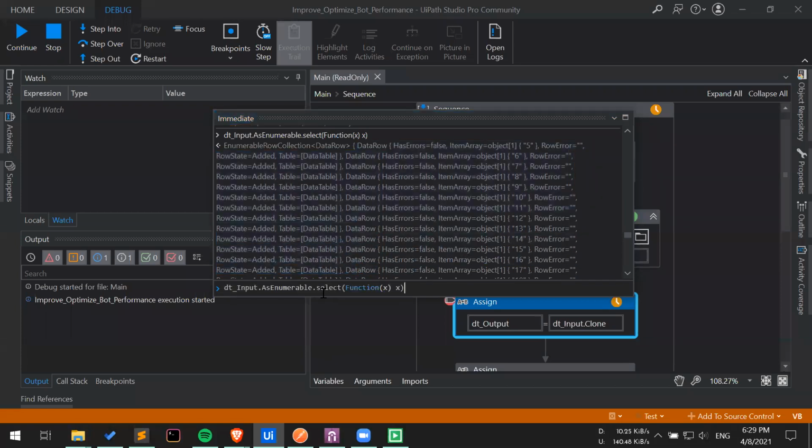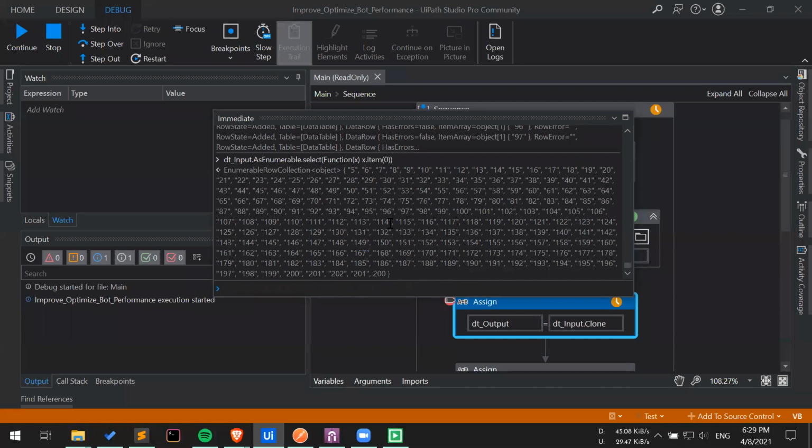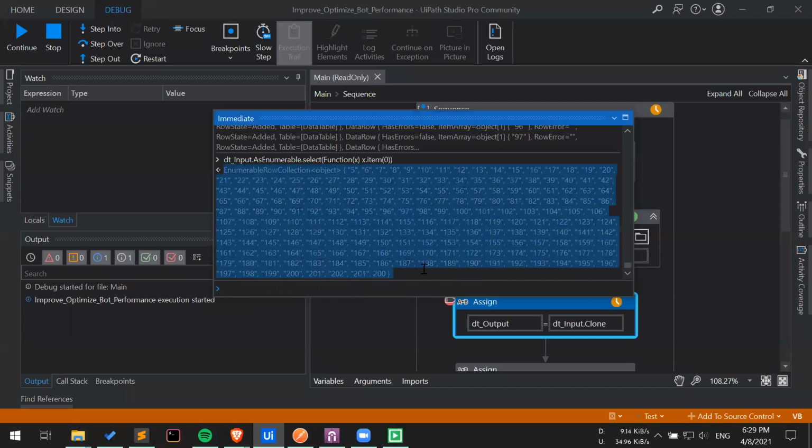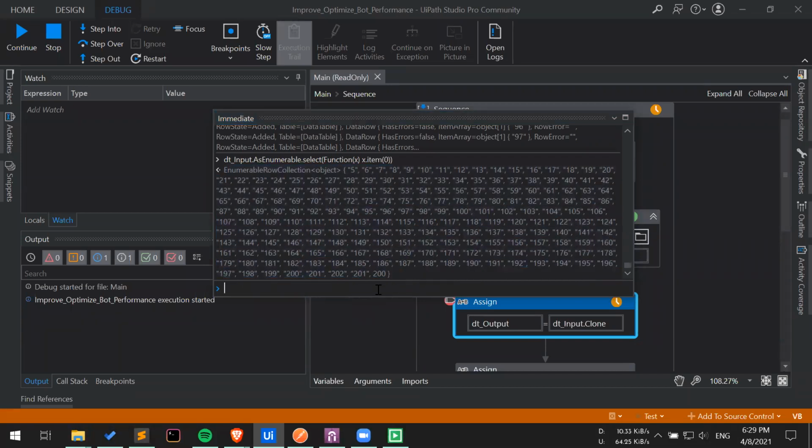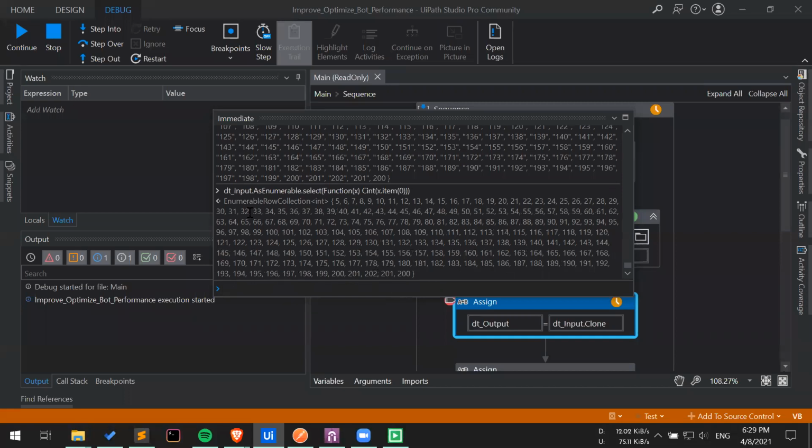But what if I just want to select the first item? I will say item 0. And as you can see, we got the first item. What if I want to just increment it by 1? Very simple, CInt, and that's it. And now this is of data type enumerable row collection.